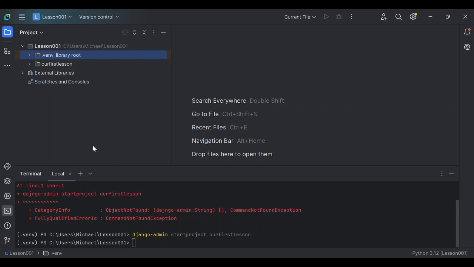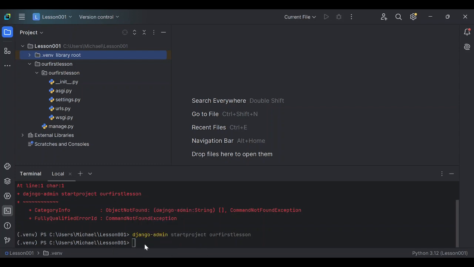At first it looks like nothing happened, but when you check here, you will see that it created one folder called our first lesson. After that, there is another folder inside. This folder contains most of the files we will work with. It contains manage.py. This manage.py is very, very important. It is what we will use to run the server. You can also see your settings, your URLs, ASGI, WSGI and other Django files.